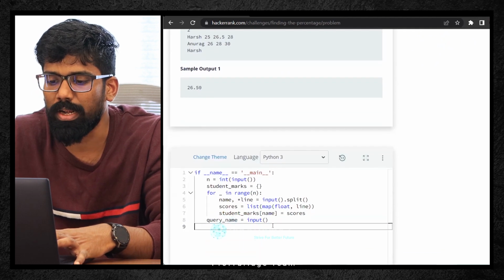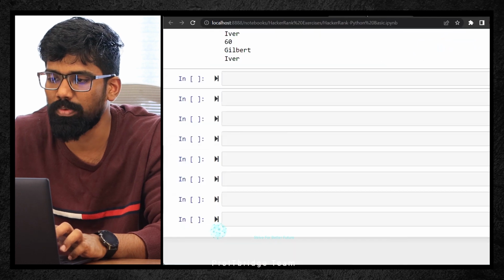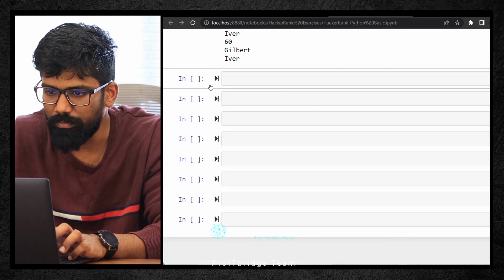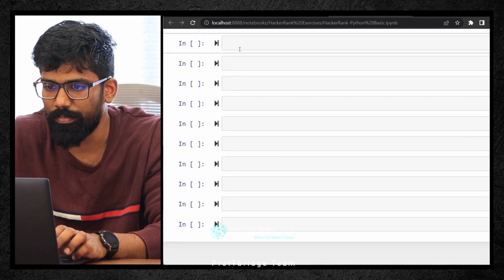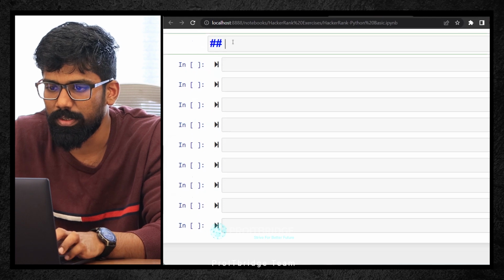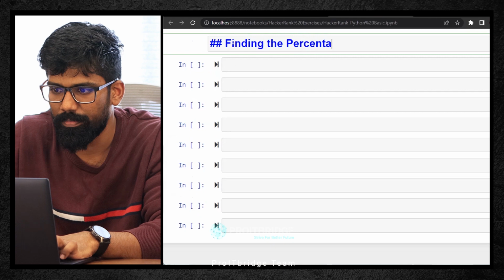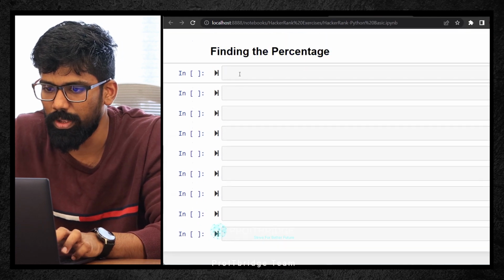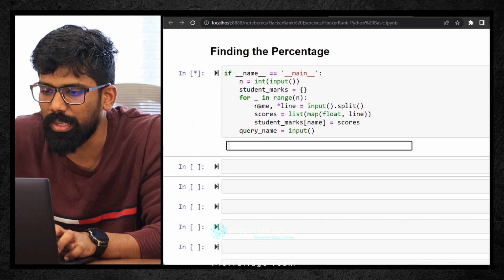So now I'm having the practice. Whenever we are solving it, we will copy the script that is actually given, and we will come back here and try to solve. Okay. So let me name this particular challenge as finding the percentage. Okay. So let me paste this particular script and let me execute and explain.